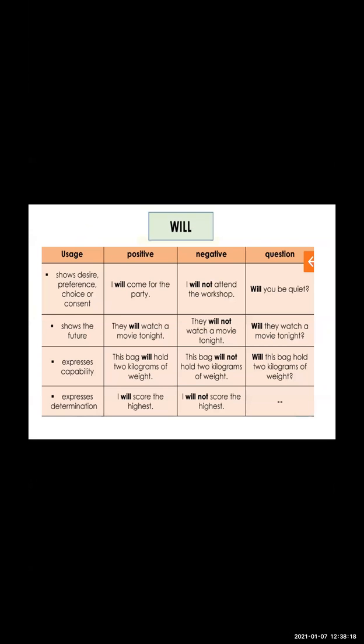Okay. Now let us see about the future, that is will. Usage: show desires, preference, choice or consent. I will come for the party. That means I'm positive. I'm giving a response in yes. I will come for the party. If I don't want to go to that party and I want to say no, what will I do? I will not attend the workshop or I will not come for the party. If I want to ask a question, I will directly start with my verb as I have explained to you.